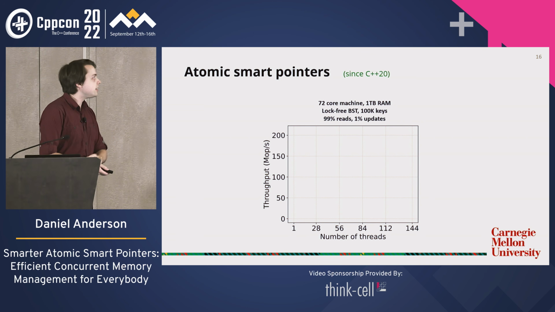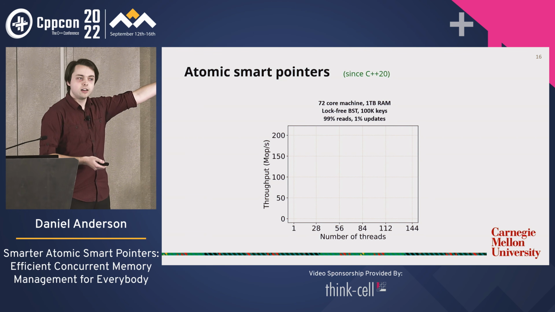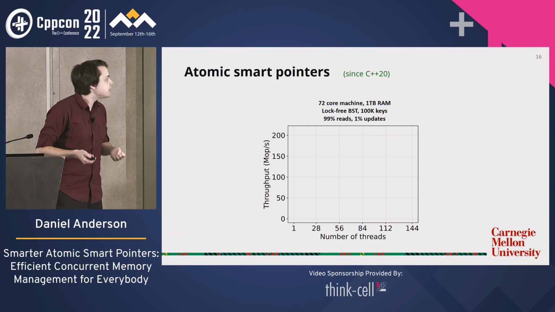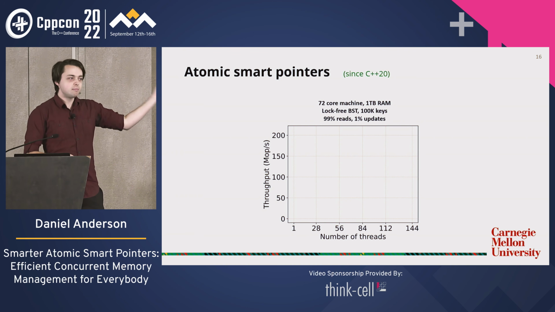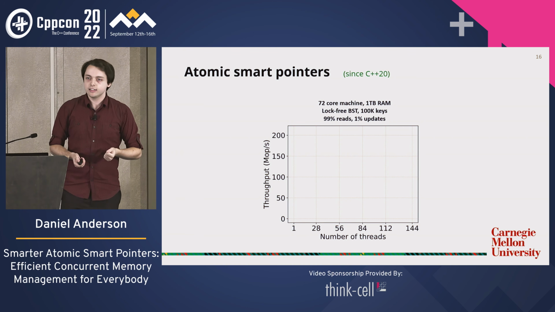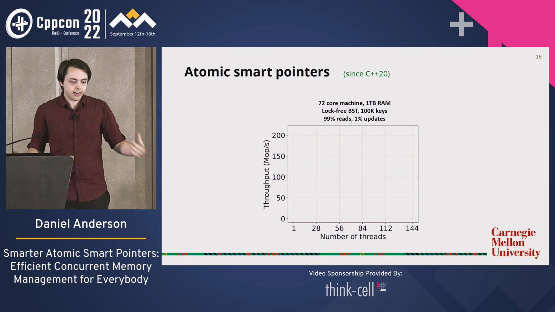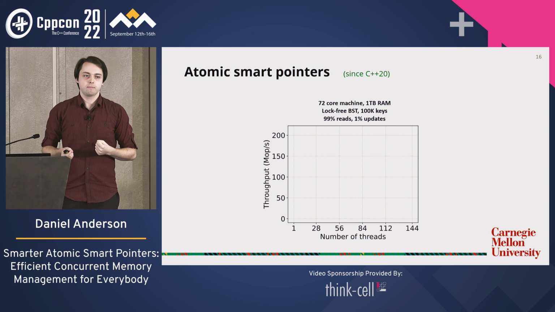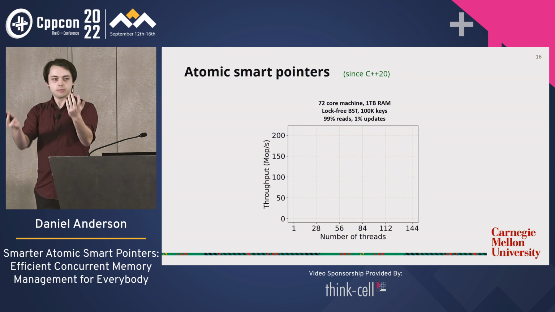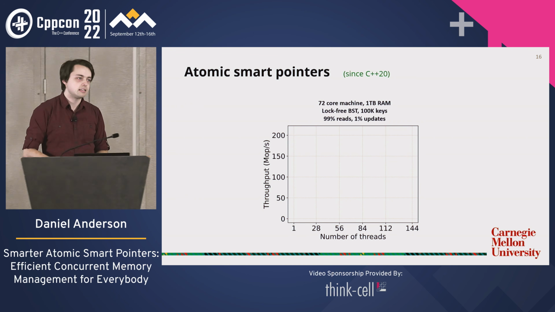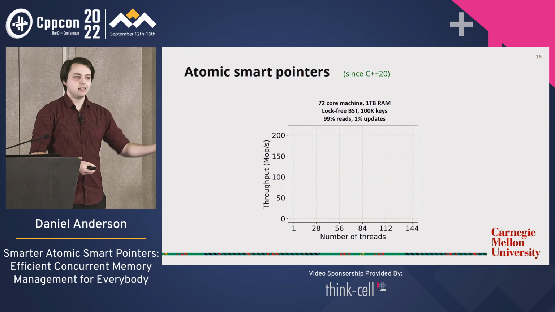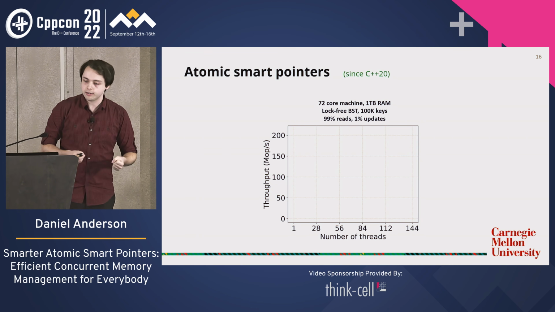So I have here a 72-core machine with 1 terabyte of RAM, an average desktop computer, I guess. And we're going to implement a lock-free binary search tree with 100K keys in it. And we're just going to send all of our threads at this binary search tree. We're going to have 99% of them just doing reads, so they're just going to be searching the tree to see if some key is there. And 1% of them are going to be doing updates, so they're going to be deleting keys and adding new ones into the tree.